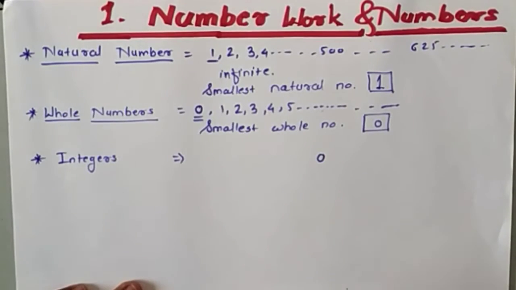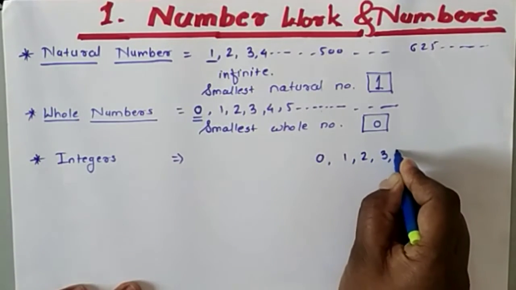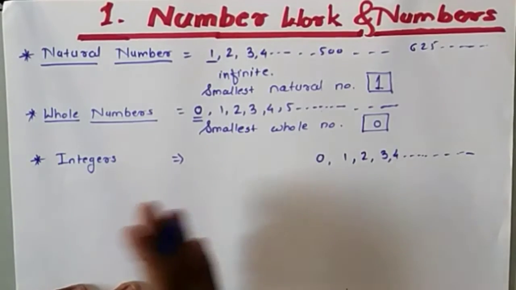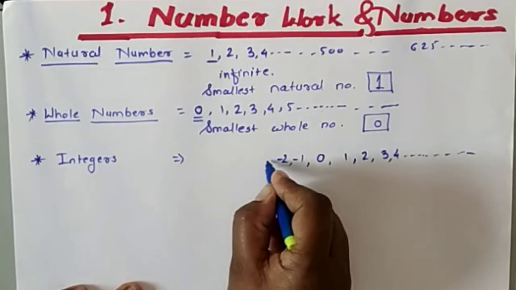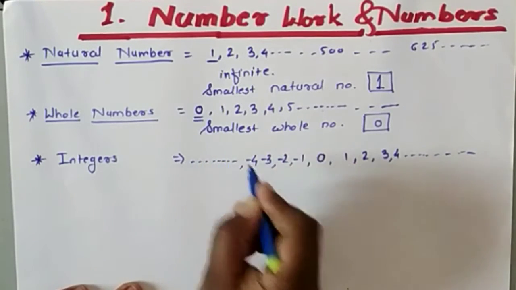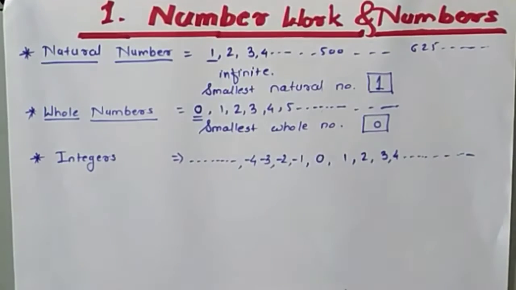Then I will write on the right side of 0 some numbers, 4 and so on. And on the left side I will write numbers -1, -2, -3, -4. So here I took the 0 at the center.